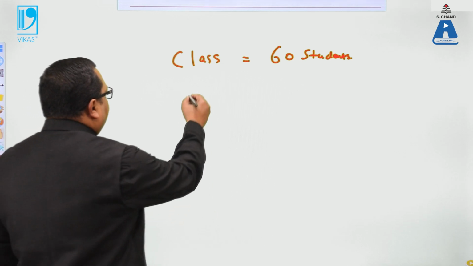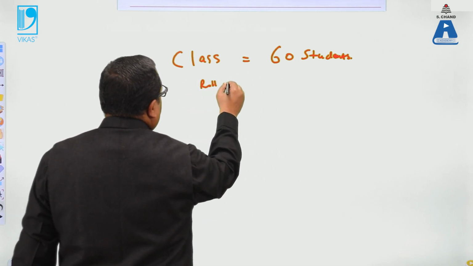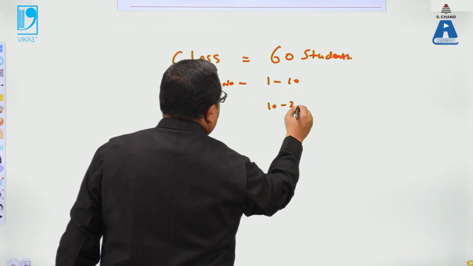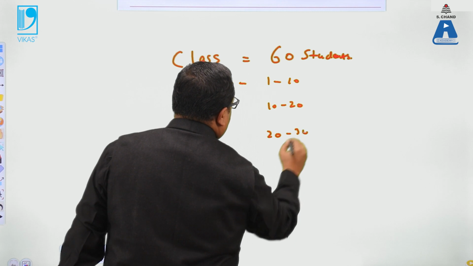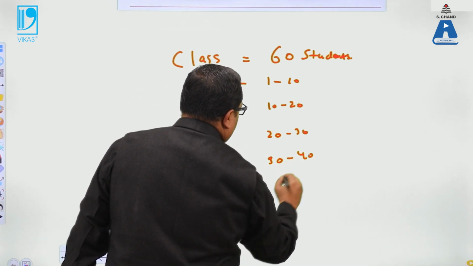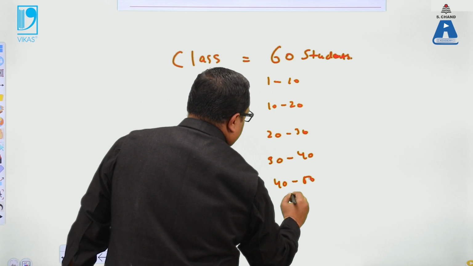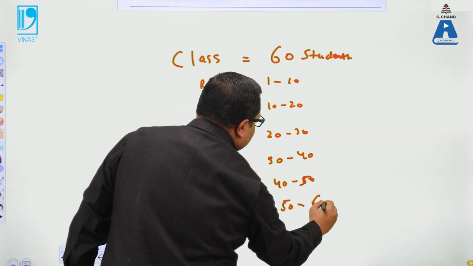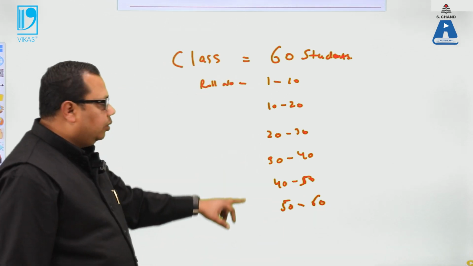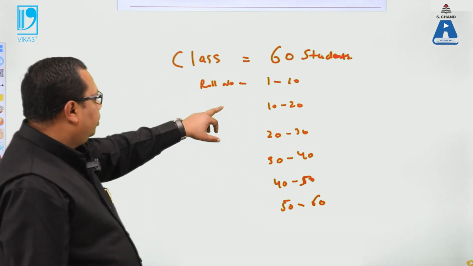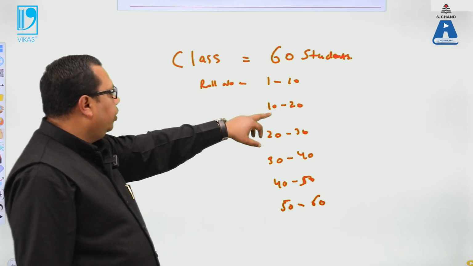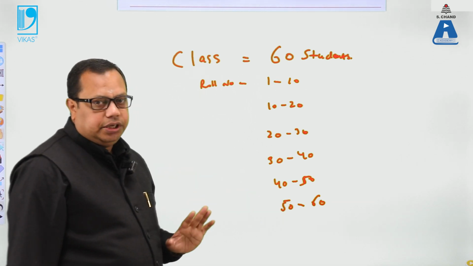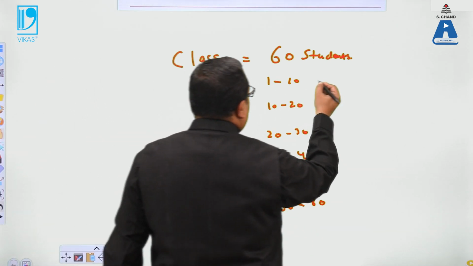We can say roll number 1 to 10, 10 to 20, 20 to 30, 30 to 40, 40 to 50, and then 50 to 60. So we can say that the entire class is broken into 6 groups: first 1 to 10, second 10 to 20, then 20 to 30, 30 to 40, 40 to 50, 50 to 60. And then we break in terms of marks.